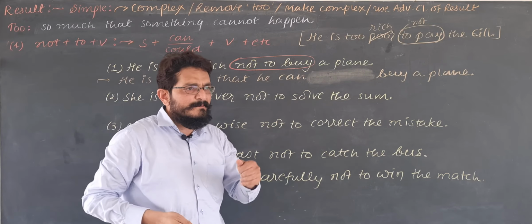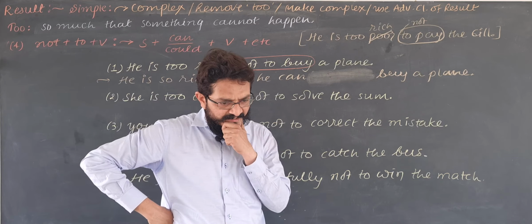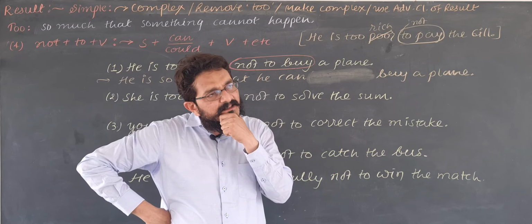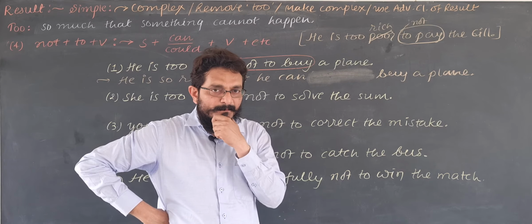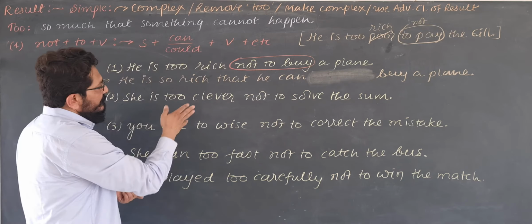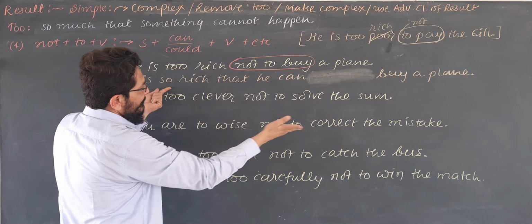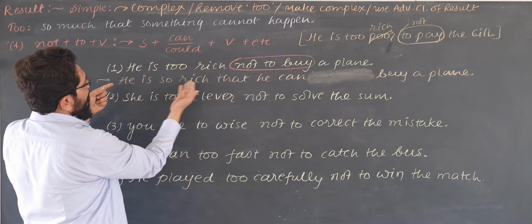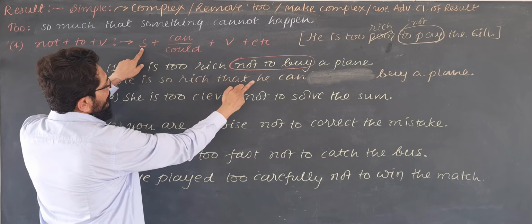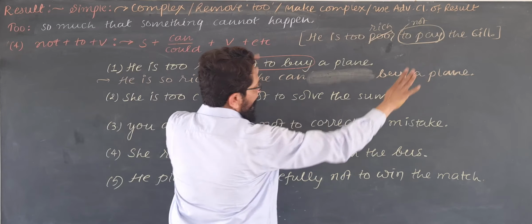In Gujarati we often speak double negatives, but we don't always say 'I don't not understand this method'. We simply say 'I understood this method'. So we are not supposed to write he is so rich that he cannot not buy a plane. Just we should write he is so rich that he can buy a plane.